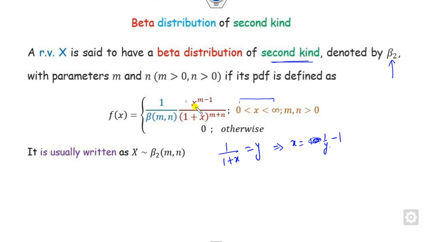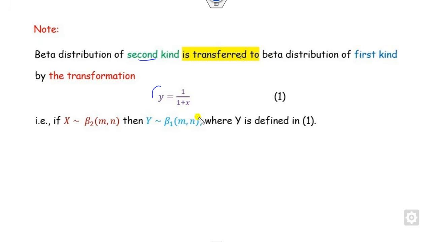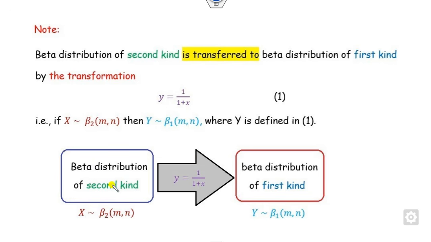So you can substitute the value of x in here, and you will get the beta distribution of the first kind. So whenever x follows the beta distribution of the second kind, then the y defined this way, 1 upon 1 plus x, follows the beta distribution of the first kind. Or you can say the beta distribution of the second kind transforms to the beta distribution of the first kind by using the transformation rule 1 upon 1 plus x.